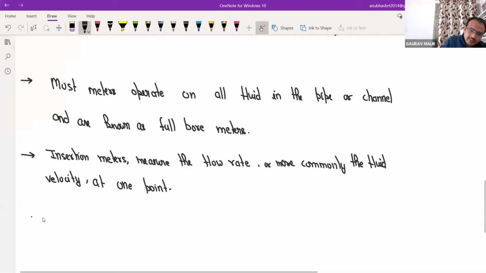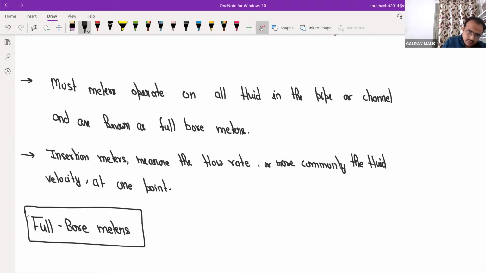Write down first heading, full bore meters. For us, three things are important: their equation, advantages, disadvantages, and their principle.